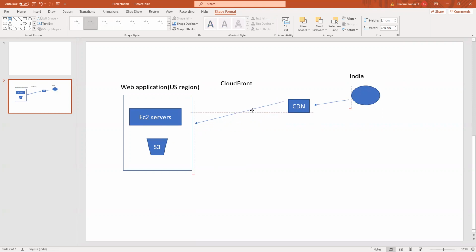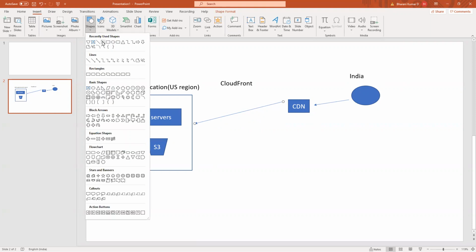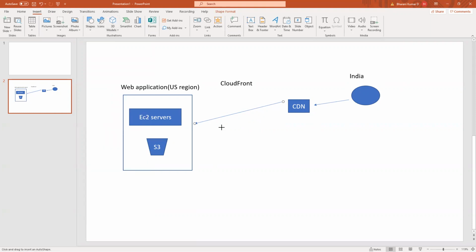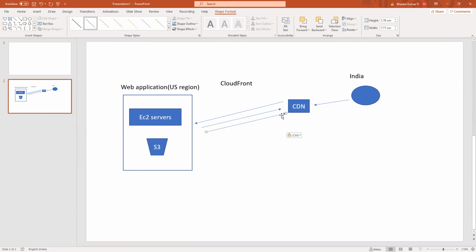This is the request, and then the response. The response will come to the CDN, and it is routed to the clients which are requesting certain news from the server.